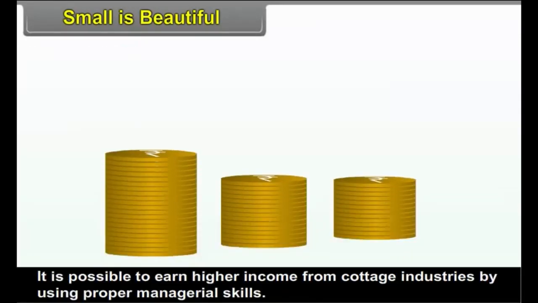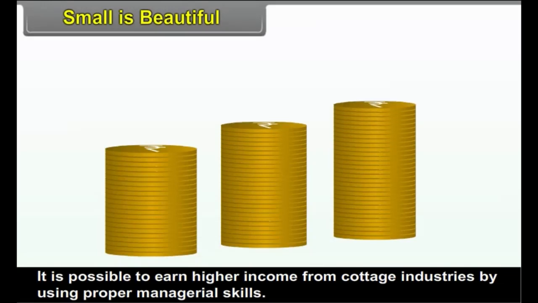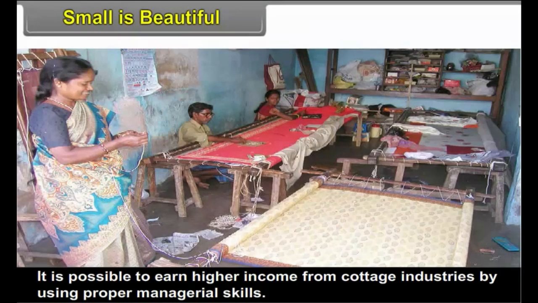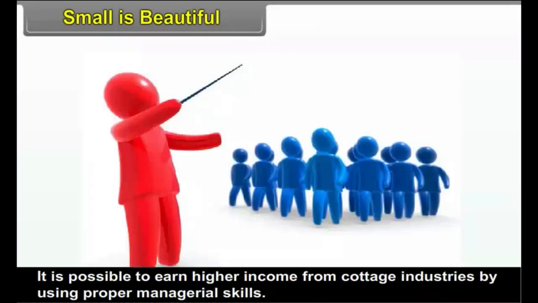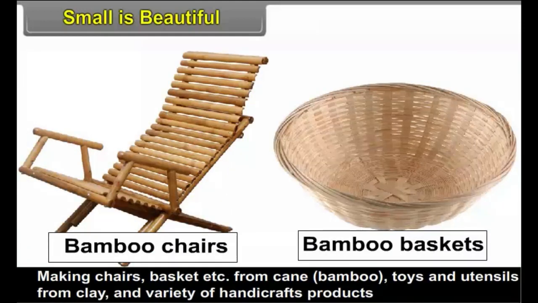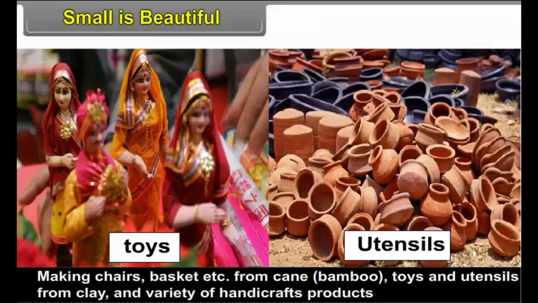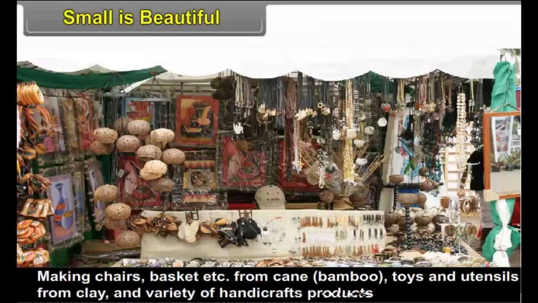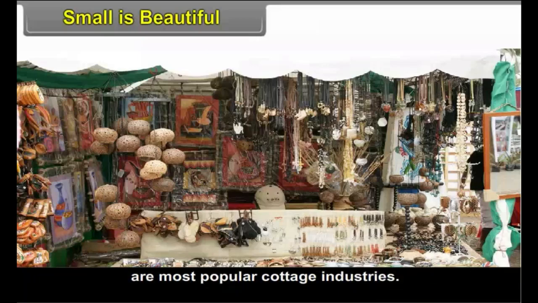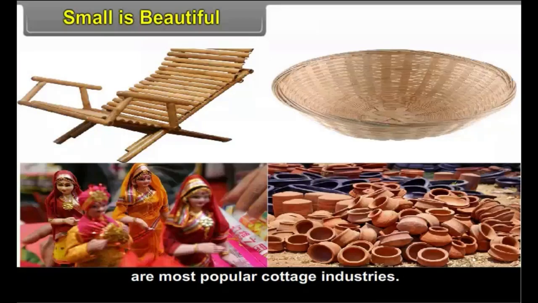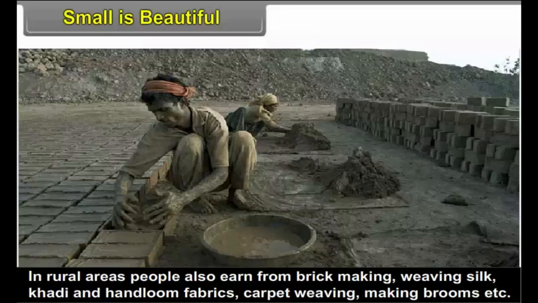It is possible to earn higher income from cottage industries by using proper managerial skills. Making chairs, baskets, etc. from cane, that is bamboo, toys and utensils from clay, and a variety of handicraft products are the most popular cottage industries. Brick making.